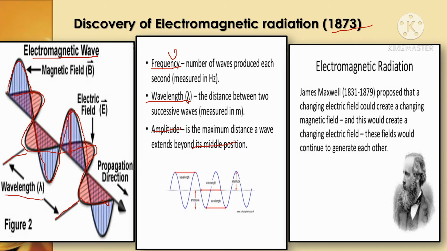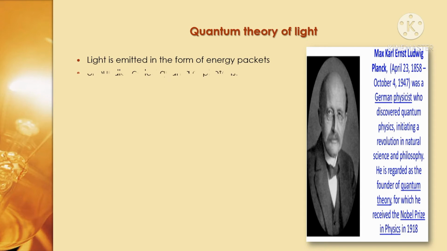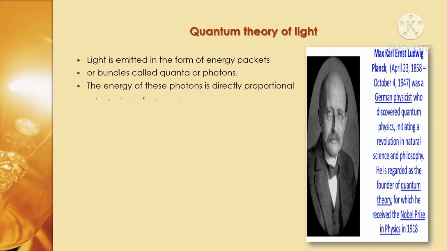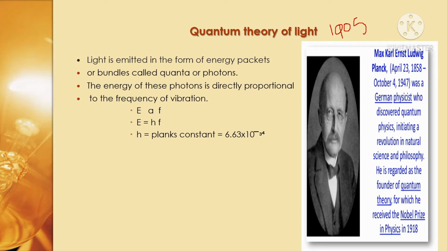So these are the important terms in electromagnetic radiation of light, and these waves are called electromagnetic radiation. This electromagnetic radiation is used in spectroscopy. Next, the quantum theory of light. This theory was given by Max Planck in 1905. Based on this theory, light is emitted in the form of energy packets or bundles. These packets are called quanta or photons.